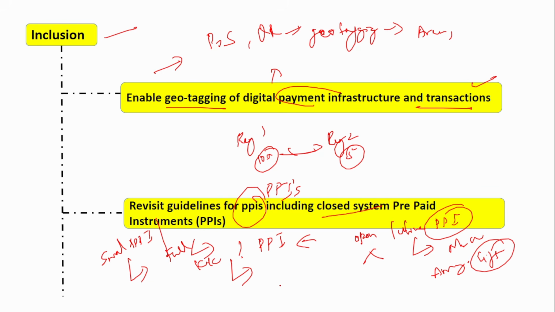Previously, the adoption level was quite low. That is, the number of people using PPI was quite low. But now it has increased tremendously. A huge number of people are using prepaid instruments now, so the same guideline is not applicable anymore, right? Suppose 5 years ago, there were only 100 people using PPI instruments. But now, say there are 10 crore people using prepaid instruments. Such a huge number of people have adopted them, so now the guideline has to be revised. More regulation has to be done, more supervision has to be done. That is what is mentioned under this.